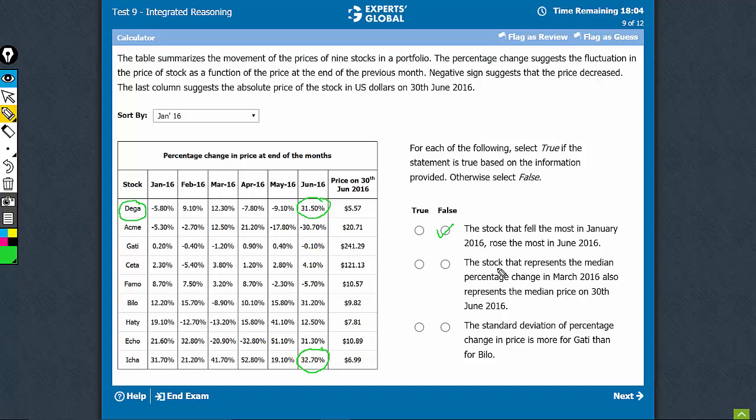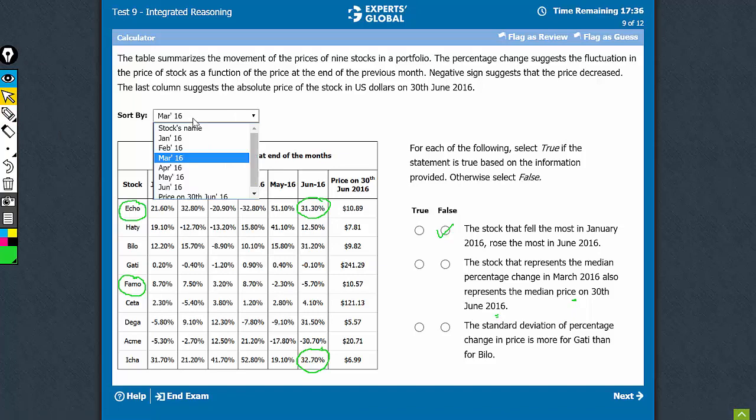Come to the second statement here. The stock that represents the median percentage change in March. So let's sort it by March. The median value would be, in all there are 9 stocks, so the fifth value would give you the median value. The median value here, fifth value, is by stock F, and this should also represent the median price on 30th June 2016 is what the statement is saying.